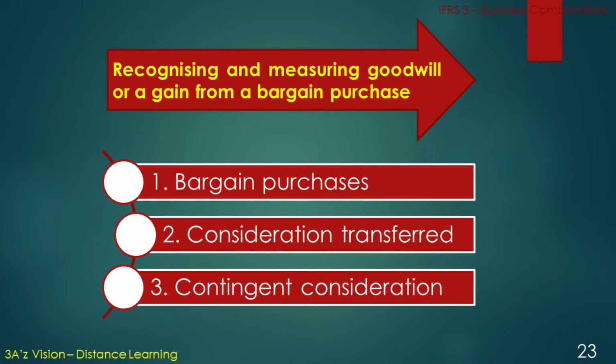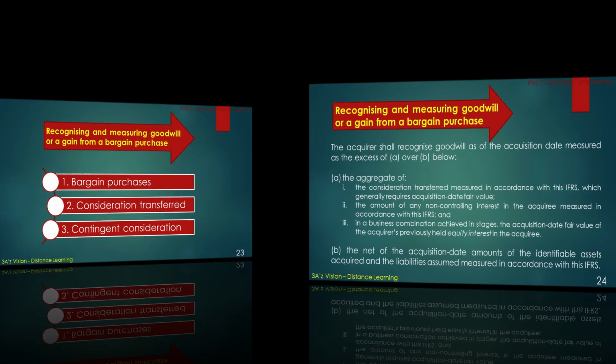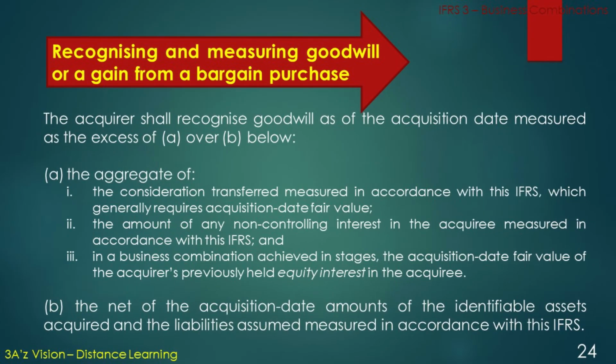Recognizing and measuring goodwill or a gain from a bargain purchase. There are three main factors we will discuss here. Number 1, bargain purchases. Number 2, consideration transferred. Number 3, contingent consideration. The acquirer shall recognize goodwill as of the acquisition date measured as the excess of A over B below. A. The aggregate of the consideration transferred measured in accordance with this IFRS, which generally requires acquisition date fair value.